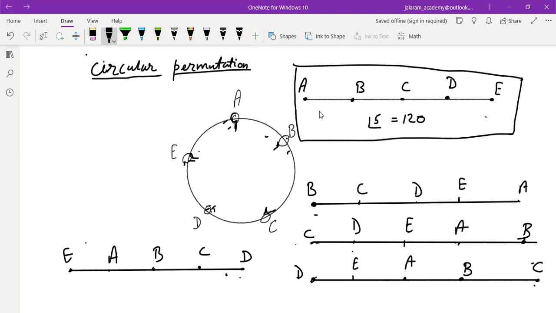If they are arranged along a straight line, A, B, C, D, E, B, C, D, E, A, C, D, E, A, B, D, E, A, B, C, E, A, B, C, D, all are different arrangements.